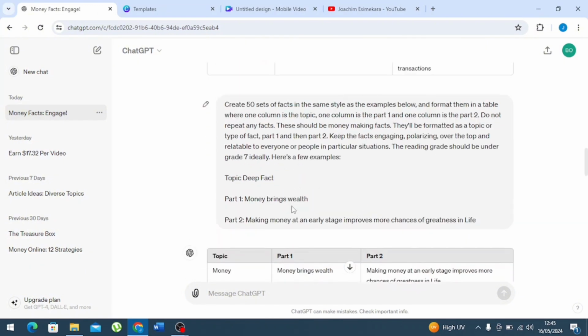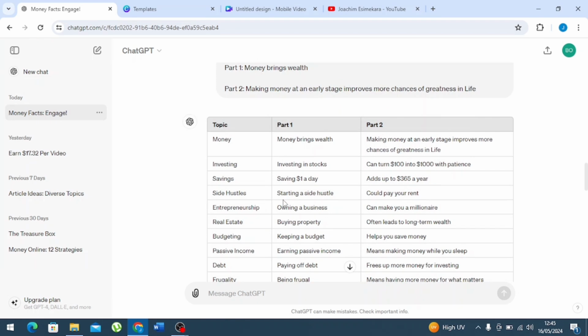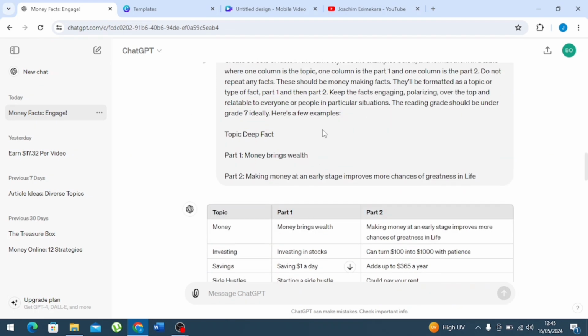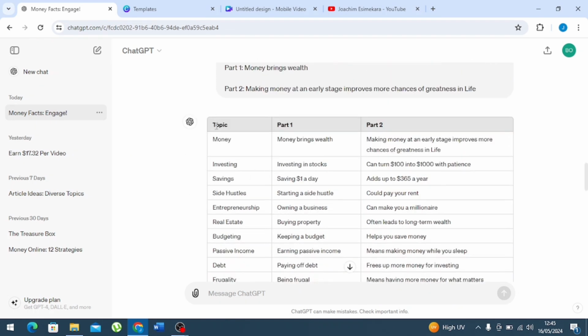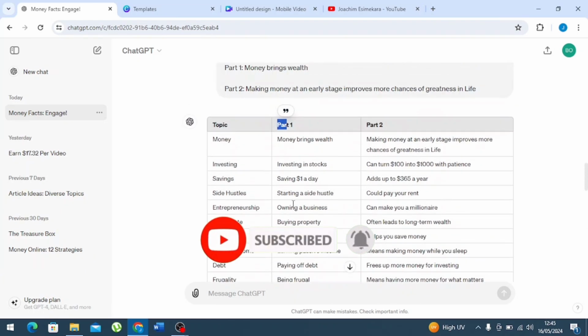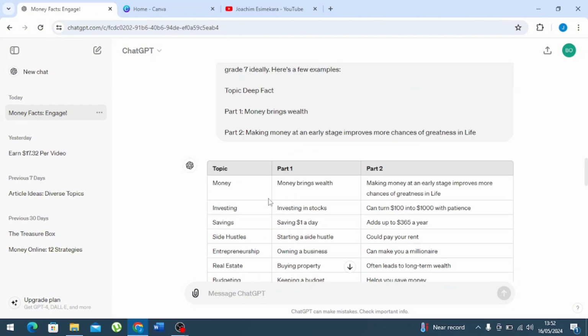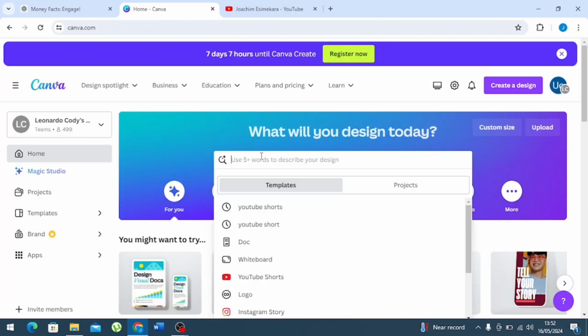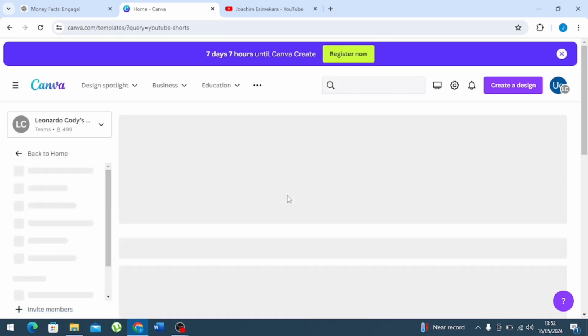So once I click enter, this is what I got from ChatGPT. Examples of what I gave it. So it's giving me topic, money, part 1, money brings wealth, part 2, making money at, you see the example I gave ChatGPT and it gave me about 50 of this. When we get to Canva, you will understand this part. So from here, what we need to do is to go over to Canva and type in YouTube Shorts.